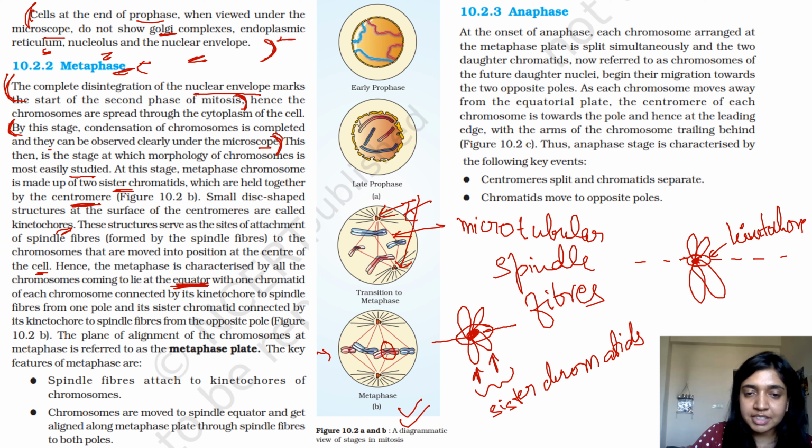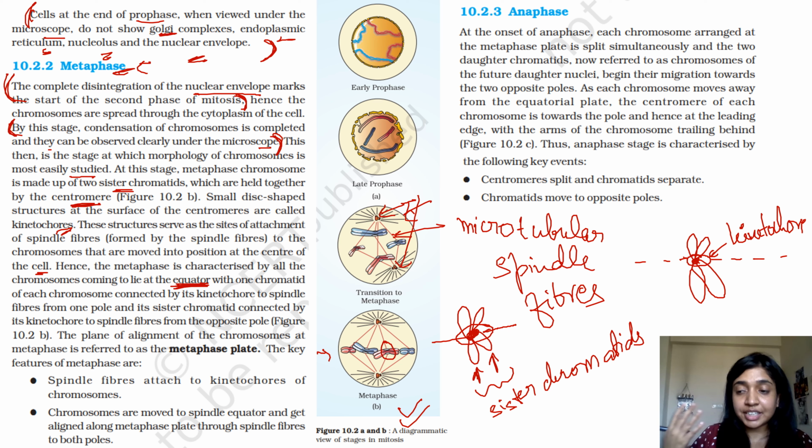The spindle fiber is then in turn attached to the centromere, and that's when the pulling will start in anaphase. So for the pulling to start, it has to first attach, right? So the attachment process and the geometrically aligned stage of the chromosomes happen at metaphase.